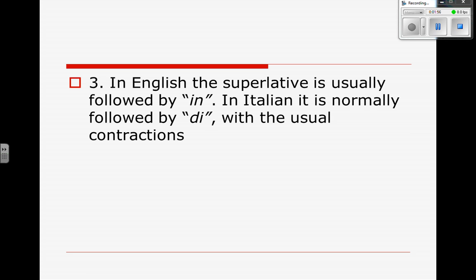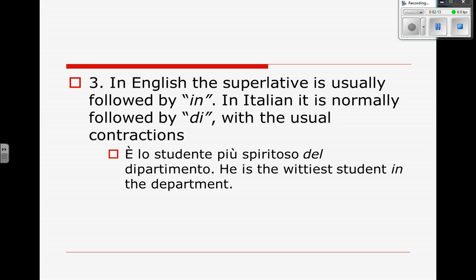Oftentimes you want to say "in" the whole world. My husband is the nicest man in the whole wide world. Well, instead of saying "in" the whole wide world, in Italian we would say "of" the whole wide world. Take a look at the example. È lo studente più spiritoso del dipartimento. He is the wittiest, the most clever student in the department. So instead of saying "in" in Italian, we say "of."